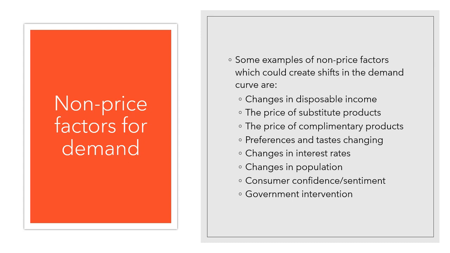We can look at preferences and taste changing. This would be a big one to use the example of gym equipment. Suddenly, because people can't go to a traditional gym, they are demanding way more fitness equipment than they were before because people's preferences have changed. Well, they haven't really had a choice for their preferences to change, but people are now wanting to work out at home because they want to stay healthy through the isolation, and therefore there has been a massive increase in